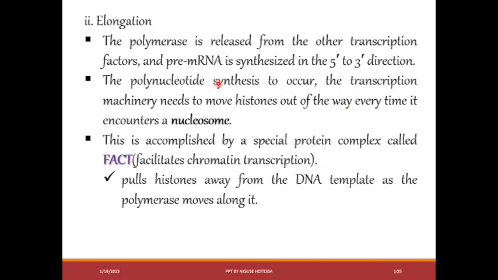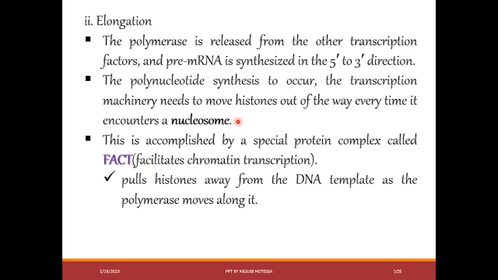In the elongation process, the polymerase is released from other transcription factors and pre-messenger RNA is synthesized in the 5 to 3 direction. For polynucleotide synthesis to occur, the transcription machinery needs to move histone out.